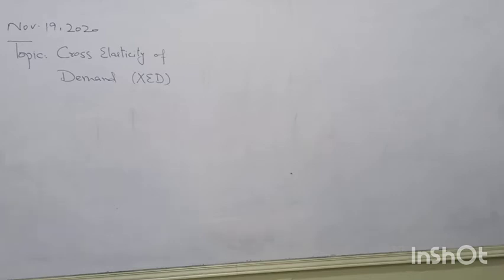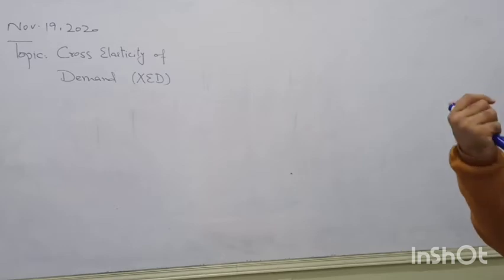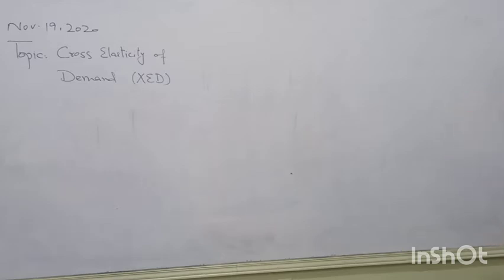Or we say the price of coffee is going to affect the demand of tea. When coffee is becoming expensive, what happens? People will be switching over to consume more tea. So these goods have a cross relationship with each other. That cross relationship can be studied by using the concept of cross elasticity of demand.